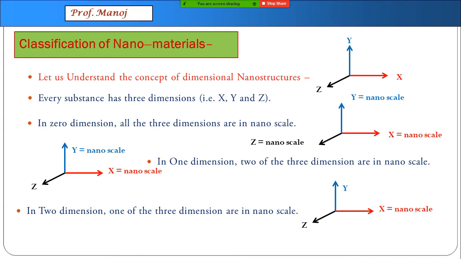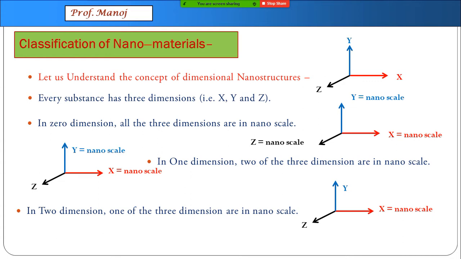If you have understood a simple trick of remembering this, that when we say zero dimension, that means all three are in nanoscale. So these numbers 0, 1 and 2 are with respect to those which are not in nanoscale. So zero dimension means none of them are in non-nanoscale. One dimension means only one dimension is in non-nanoscale, and two dimension means two are in non-nanoscale. So whatever is in nanoscale is not counted in the title. So 0, 1 and 2.